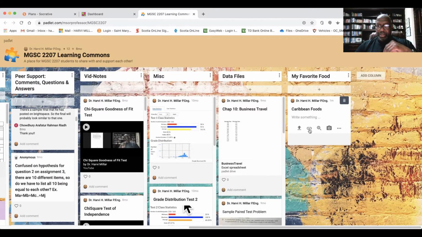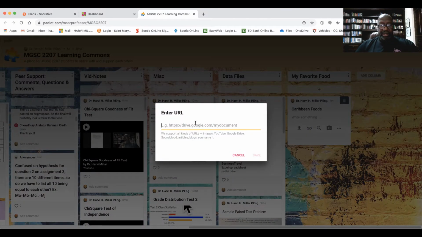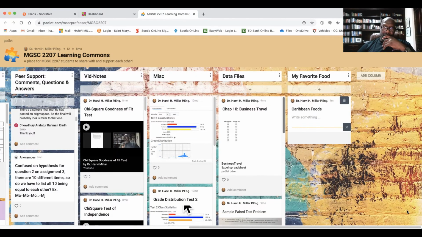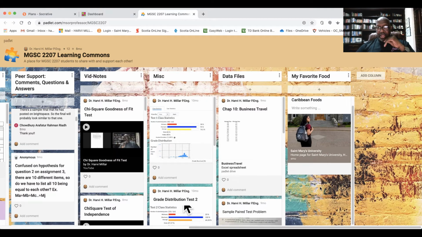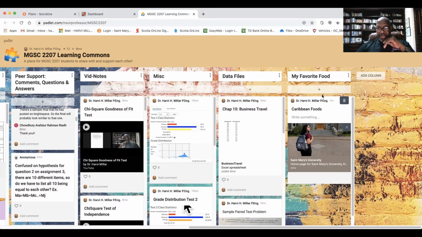Now let's say we wanted to put a link, and we could find those foods on St. Mary's website, smu.ca. Let's see what we get here. And that should essentially post up St. Mary's right here. So right here, the students can just click on that and get taken to St. Mary's. If we continue, we could add another one.